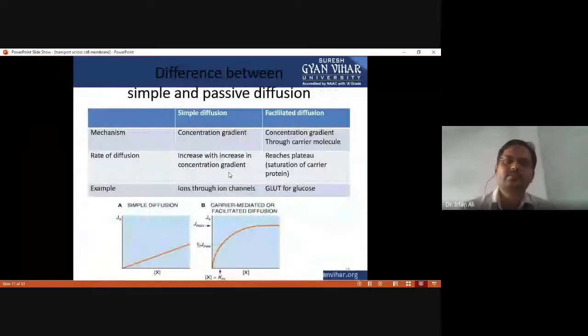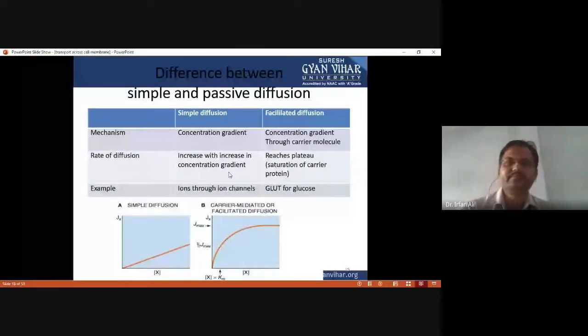Then we have to discuss the comparison between simple diffusion and facilitated diffusion. Okay, so both require a concentration gradient and transport down the concentration gradient, but facilitated diffusion requires a carrier protein or channel. In simple diffusion, the rate increases with the concentration gradient, while in facilitated diffusion, due to the limited number of channel proteins or carrier proteins, saturation is achieved.